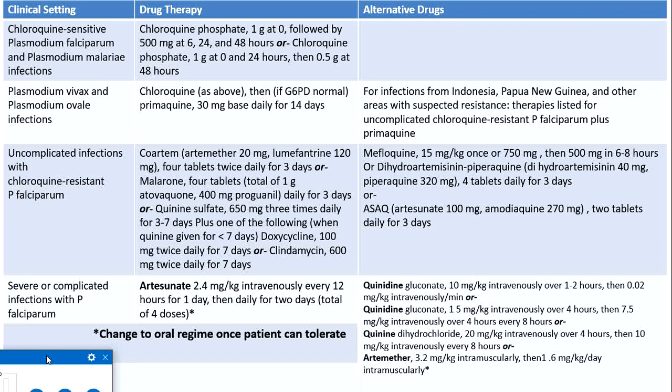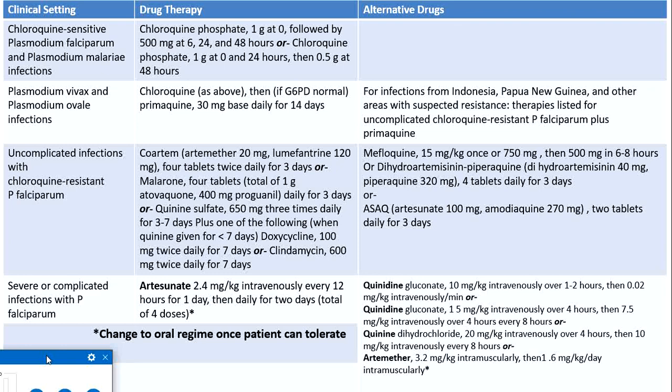Alternative is Malarone, which is a combination of atovaquone and proguanil, and the third alternative is quinine sulfate 650 milligram 3 times daily for up to 7 days, but it should be associated with doxycycline 100 milligram twice daily for 7 days or clindamycin 600 milligram twice daily for 7 days. So always a combination should be used for a resistant falciparum malaria.